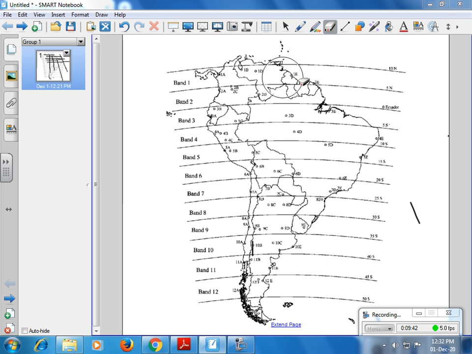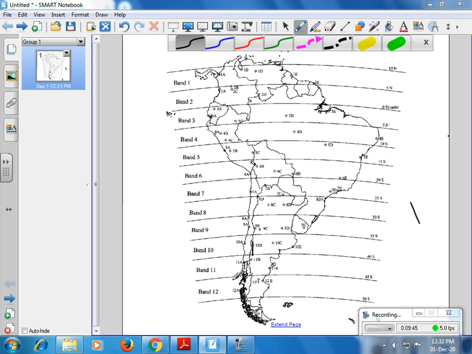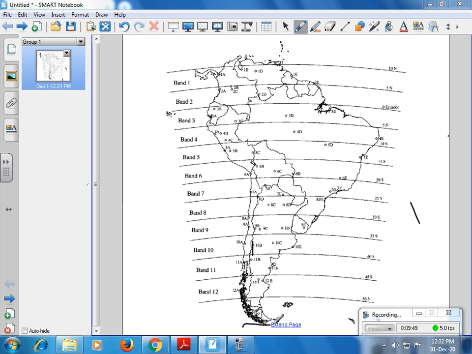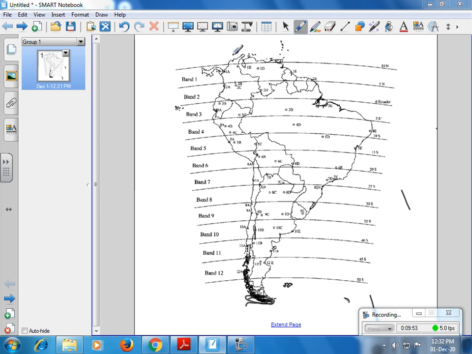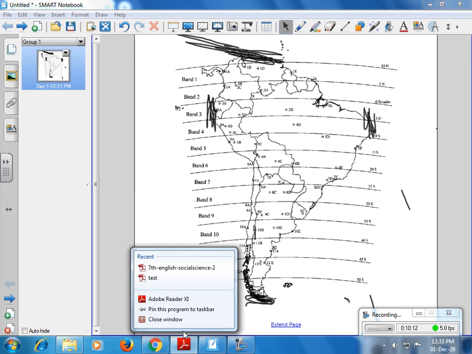Now, what is the latitudinal extent? The Americas start from here at 12 degrees and end here at 56 degrees. This is the latitudinal extent. Likewise, the longitudinal extent is 35 degrees and 81 degrees. Is it clear? I hope this is very clear to you.